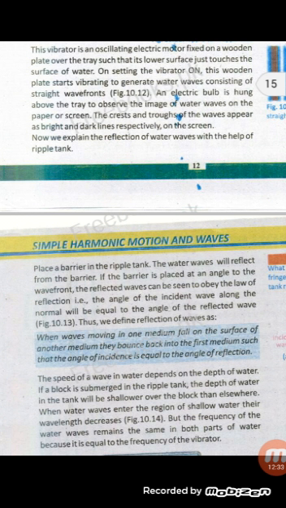So this vibrator or pedal has an oscillating electrical motor which is fixed on a wooden plate over the tray, and its lower surface touches the surface of water when the vibrator is on. So the wooden plate will start to vibrate and generate water waves which consist of straight wave fronts, and the electrical bulb is hung above the surface of the tray to observe the image of the water waves. The crest or trough of the wave also produces dark and bright lines on the screen.